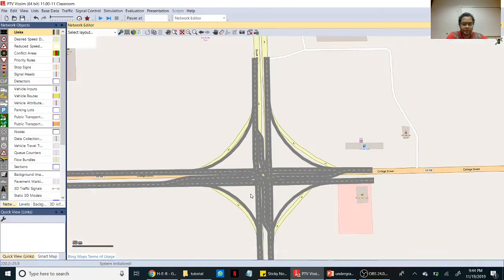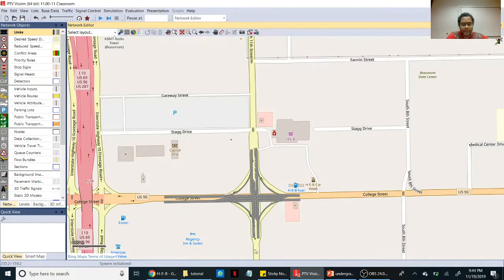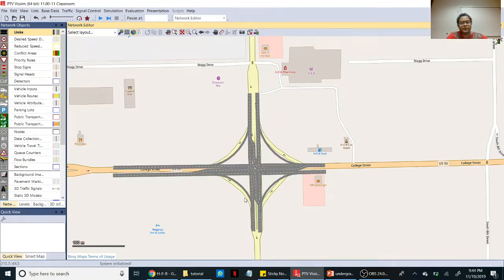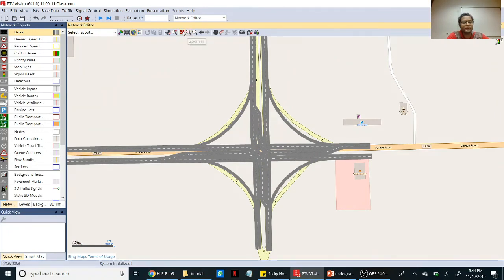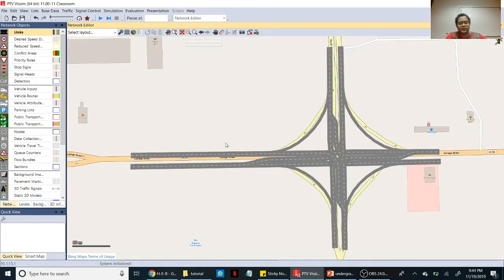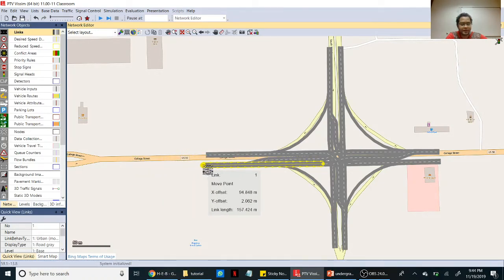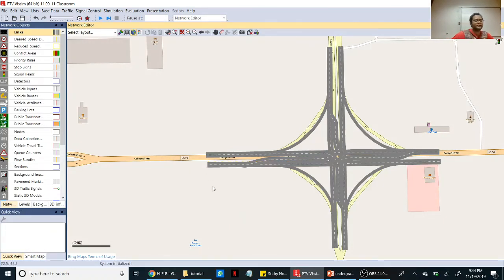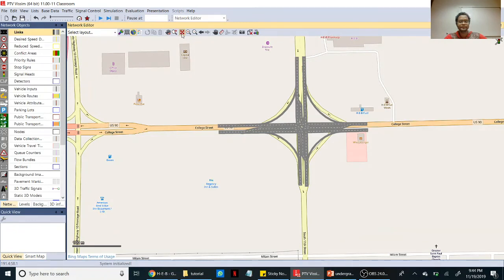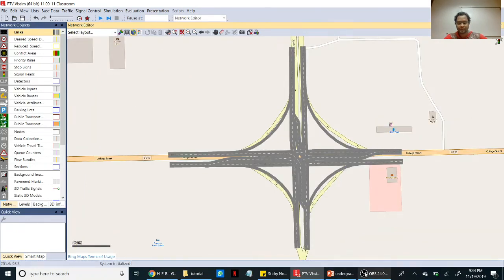So now your drawing network is okay. You can skip the center network. You can reduce the length a little bit, for easiness, or it depends on your design how long you want your intersection to be analyzed. Okay, thank you.